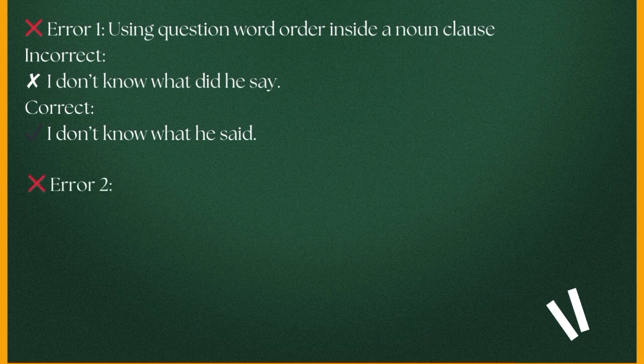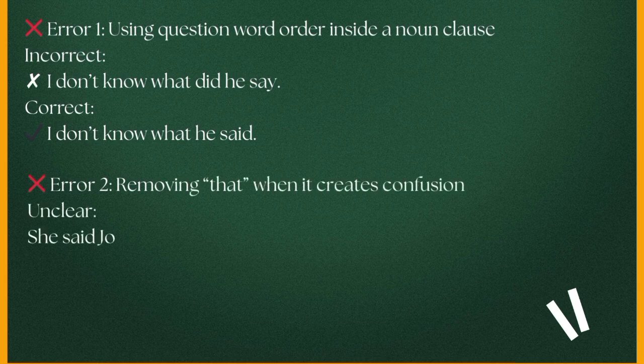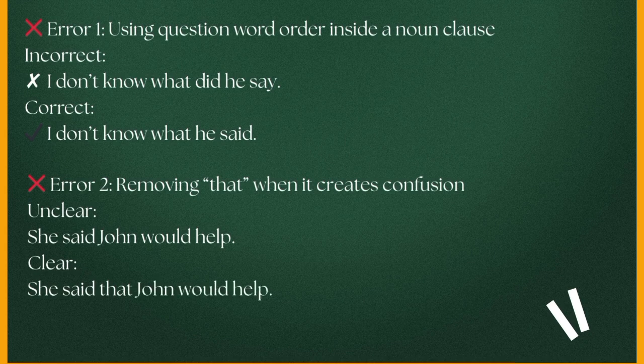Error 2. Removing that when it creates confusion. For example, the sentence "She said John would help" is unclear. What is the clear one? "She said that John would help." Why? Because without that, listeners might misunderstand who is the subject or what was said. So that marks the start of the clause and removes ambiguity.